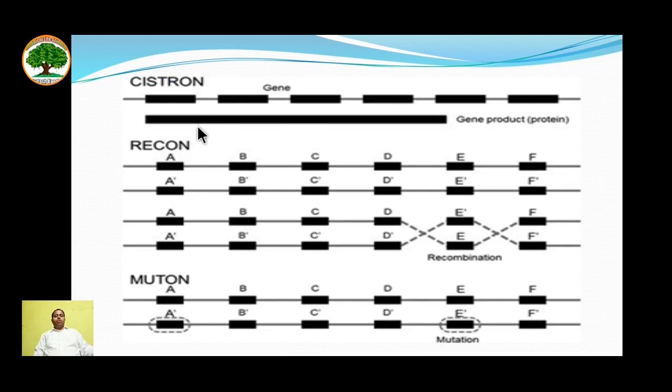This diagram shows the character of cistron, recon and muton. In cistron, there is a single polypeptide chain that is the product of the gene, whereas in recon, a pair of nucleotides can undergo recombination, and it can alter the different genes. In muton, a gene can be mutated, and A can be turned into A dash, E can be turned into E dash, and it can be a point mutation up to a single nucleotide. So it is the smallest unit of mutation.